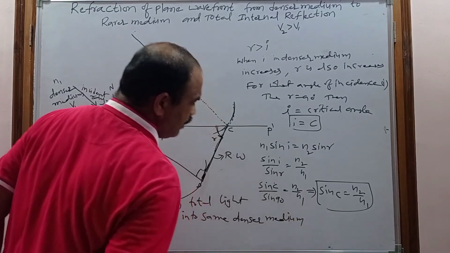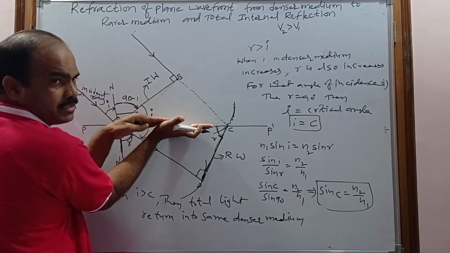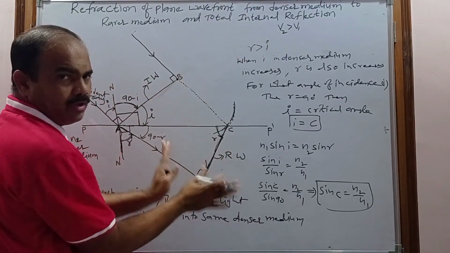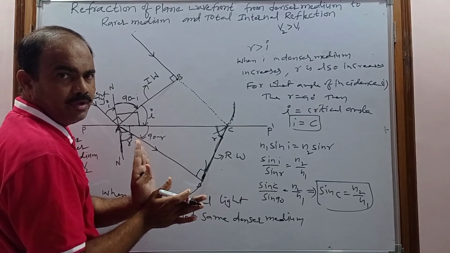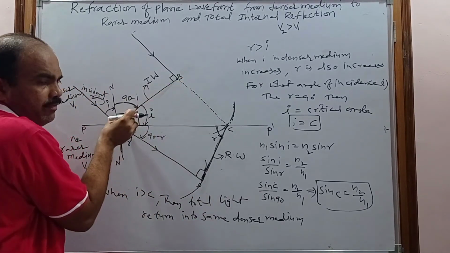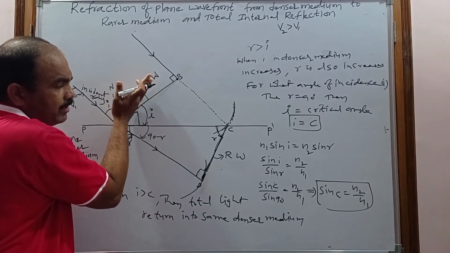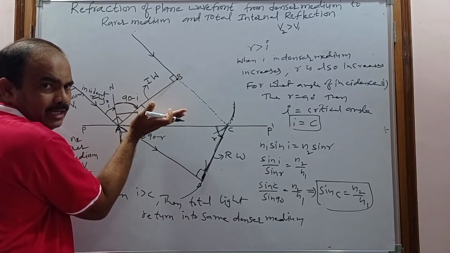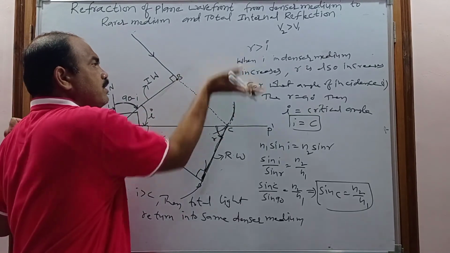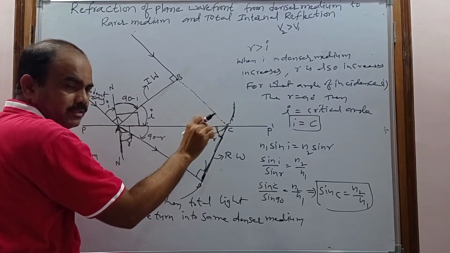There is no refraction after incidence. After being incident at greater than the critical angle, it does not enter the rarer medium; it returns into the same denser medium, and the total light incident on the surface is returned into the same denser medium.